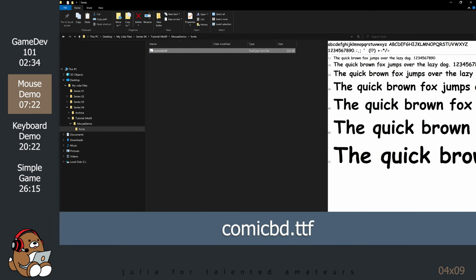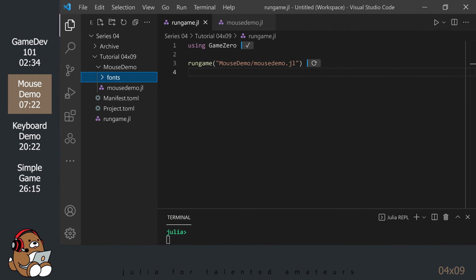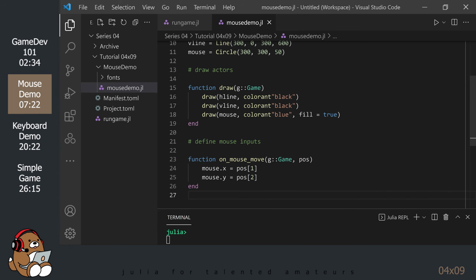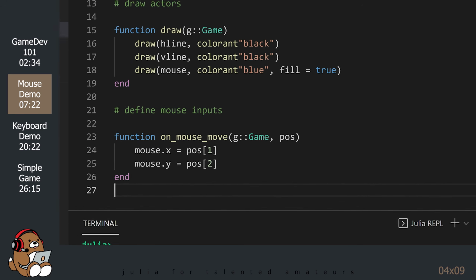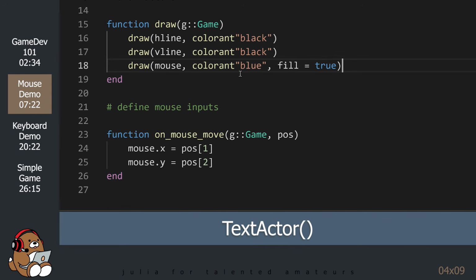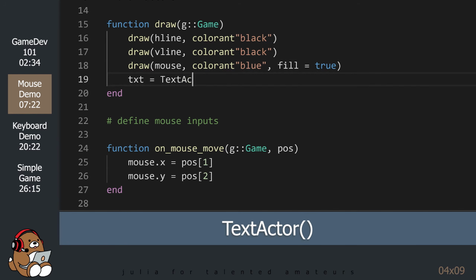In the Windows File Explorer, you should see a file with a .ttf file extension. If you click on it, you should see a preview of your font in different font sizes. Now, go back to your mouse demo.jl file in VS Code. Inside your draw method definition, add a few more lines of code to have Game Zero draw some text in your game window.